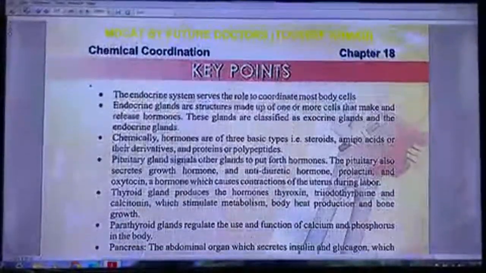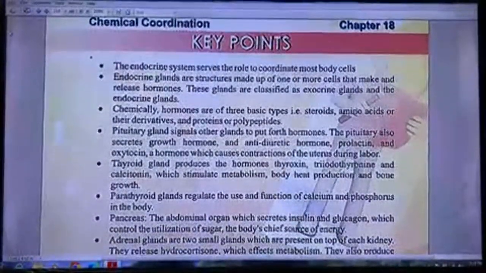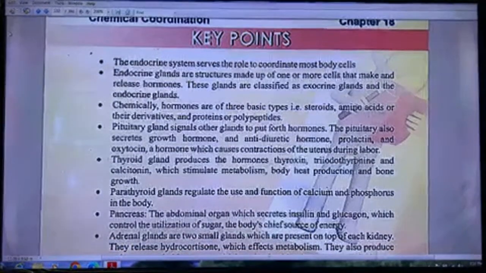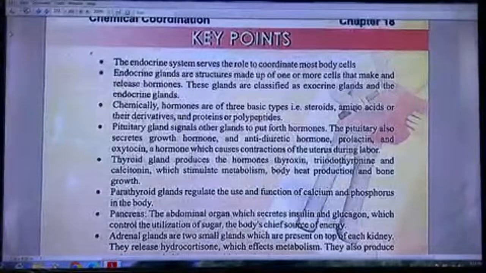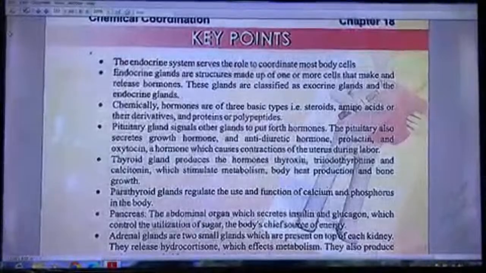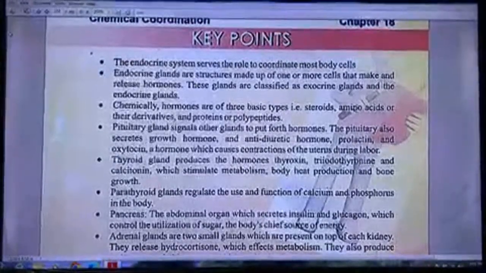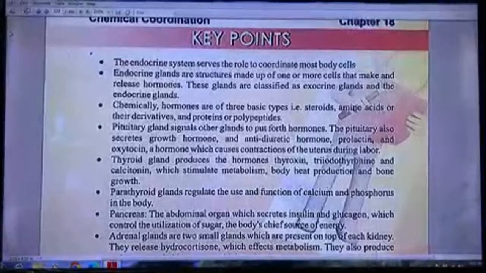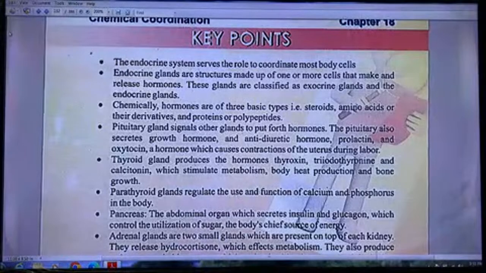Key points about chemical coordination, endocrinology. The endocrine system serves the role of coordinating most body cells. Endocrine glands are structures made up of one or more cells that make and release hormones. These glands are classified as exocrine glands and endocrine glands. Chemically, hormones are of three basic types: steroids, amino acids or their derivatives, and proteins or polypeptides.